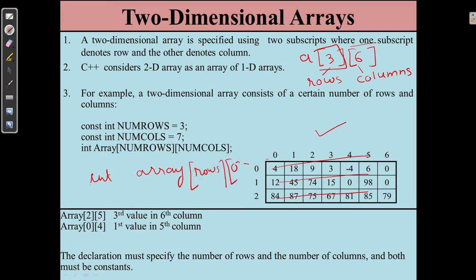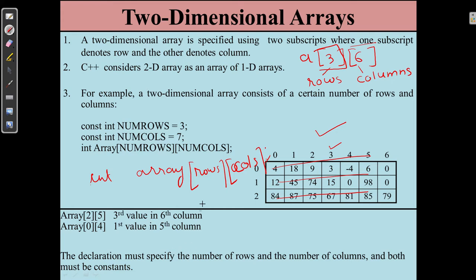These arrays are called 2D arrays, or sometimes matrices. You have read about matrices in mathematics, and to represent matrices we always use two-dimensional arrays. So array[2][5] means the third value in the sixth column, or the value in third row, sixth column. Array[0][4] means the first value in the fifth column.